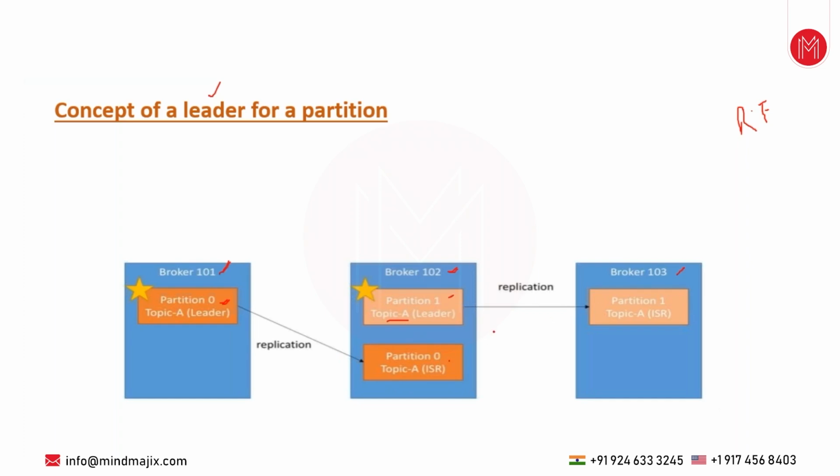Now what happens is, at any time, when there is more than one copy of a partition, Kafka decides that one copy of the partition will become a leader, and the other copy will become an in-sync replica. In-sync replica means it will keep on following that particular partition leader. For example, the one I marked with a star, let's assume that has been elected as a leader. So Kafka decides which copy of the partition should be a leader and which copy should be an in-sync replica. That is again decided by Kafka. We have nothing to do with it.